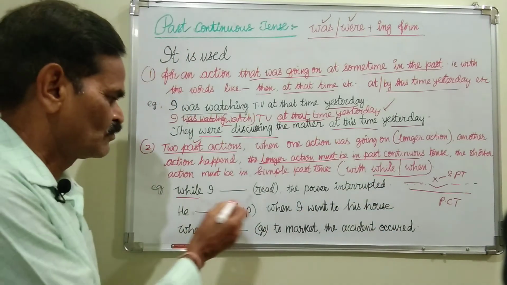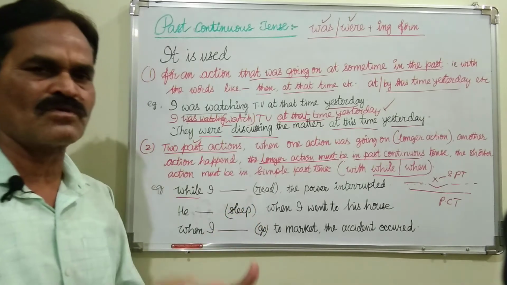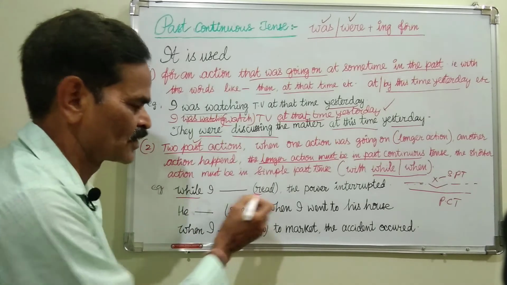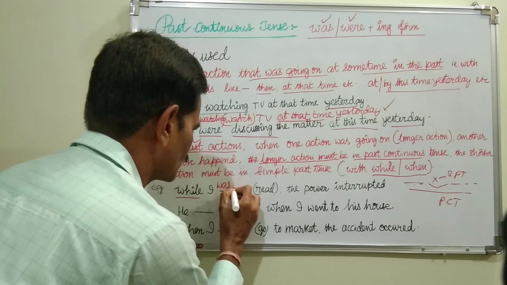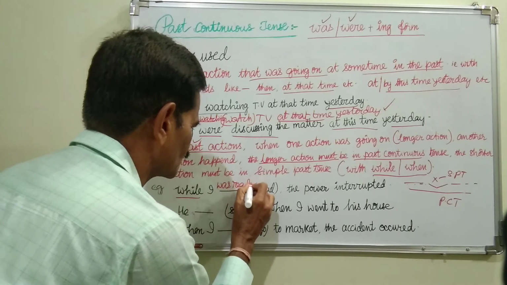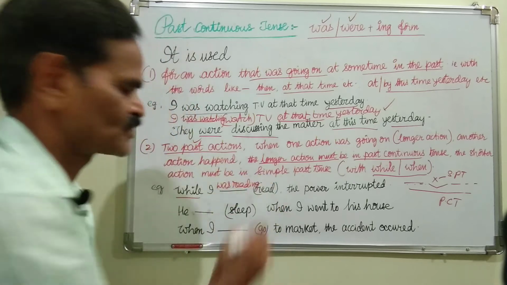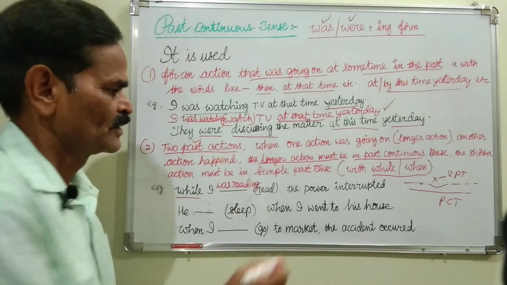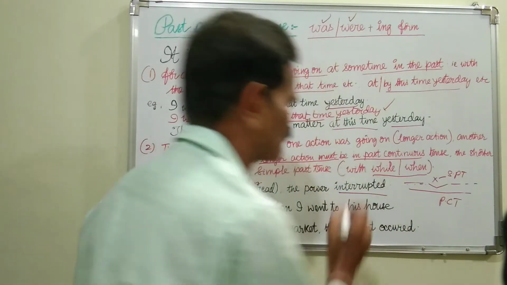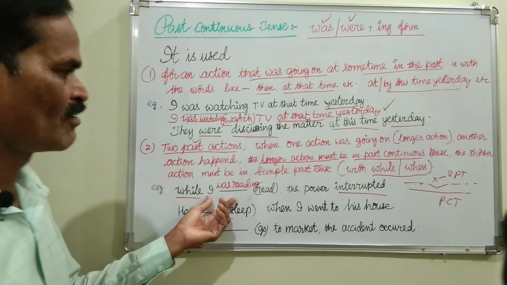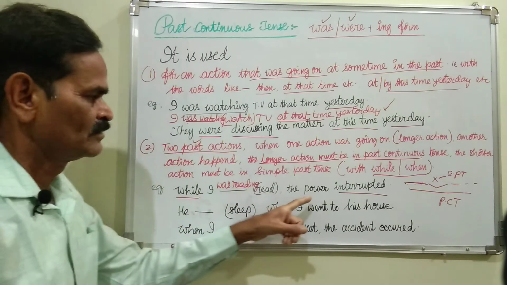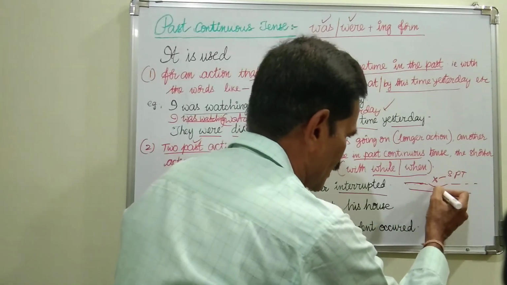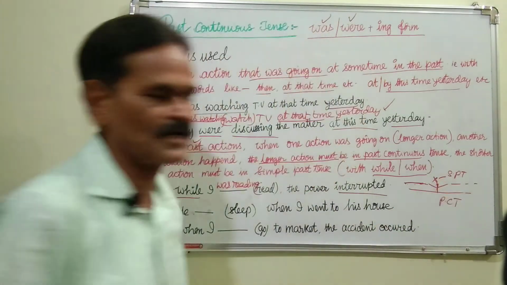Suppose this is the action that was going on. What is the action that was going on? Reading. So this must be mentioned as was reading. This must be past continuous, was plus reading, and this must be simple past tense. This is the long action that is actually going, and this is the short action that happened during that time.